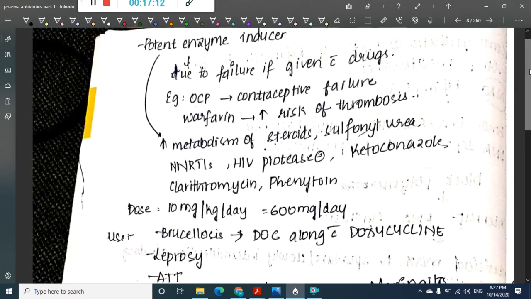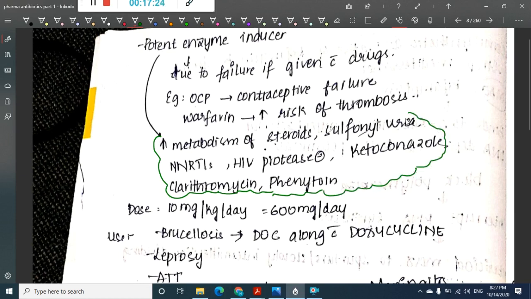Since it is a potent enzyme inducer, it increases the metabolism of drugs like steroids, sulfonylureas, NNRTIs, HIV protease inhibitors, ketoconazole, clarithromycin and phenytoin.